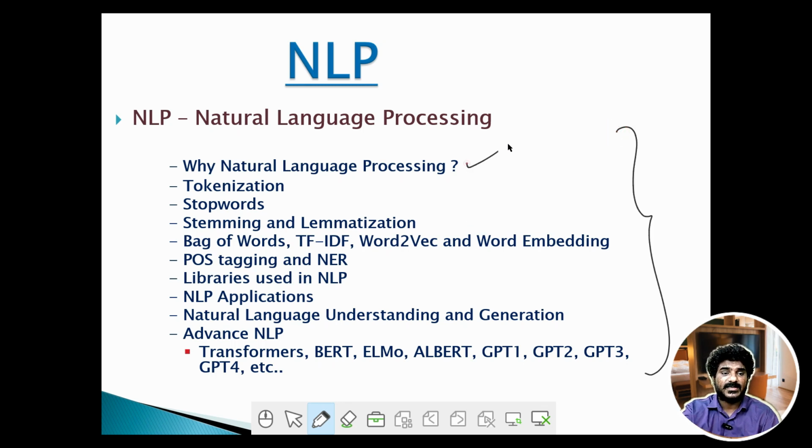So I've included a few topics to understand NLP, natural language processing. First off, we'll understand why NLP is required in the first place, and then a few techniques like tokenization, stop word removal, stemming and lemmatization, bag of words, TF-IDF, word embeddings. Then we'll understand POS tagging and NER. Libraries used in NLP like spaCy, Gensim, NLTK, Stanford NLP and all. Next, we'll understand natural language understanding, NLU, and natural language generation, NLG. Then we'll go ahead and see advanced NLP, where we'll see transformers and BERT, bidirectional encoder representations from transformers, and then ELMo, ALBERT, and the GPT-1, GPT-2, GPT-3, GPT-4 series.